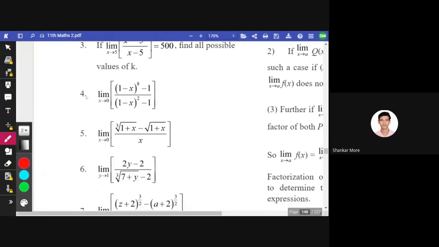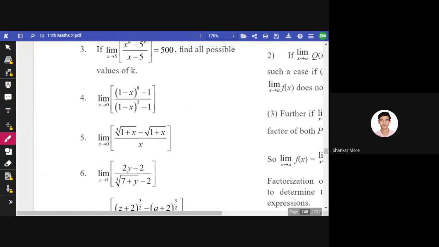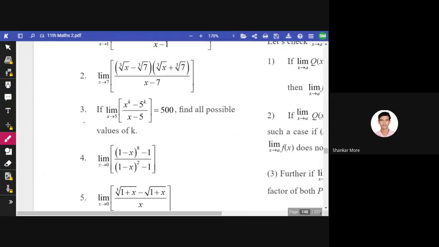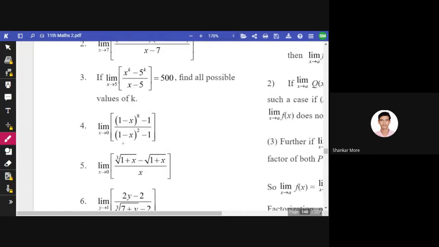Now in the fourth example, I'll just give you the hints how this can be solved. No need to worry about this example, this is just a straightforward example. What can be the value of k? You can find that out. In this example, if we put the value of x directly equal to 0, the denominator is going to be 0, which is not acceptable.